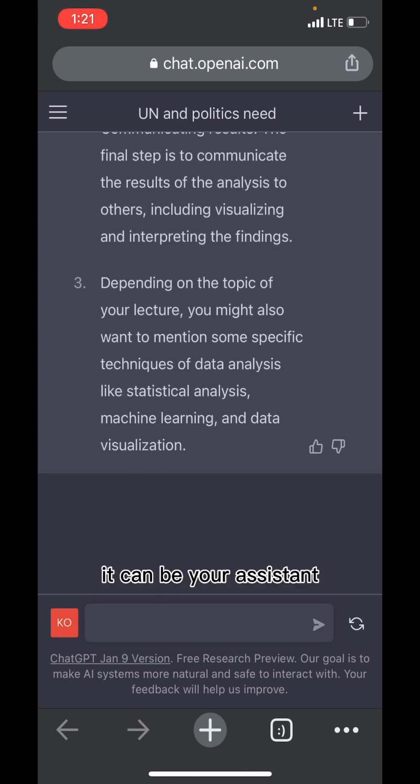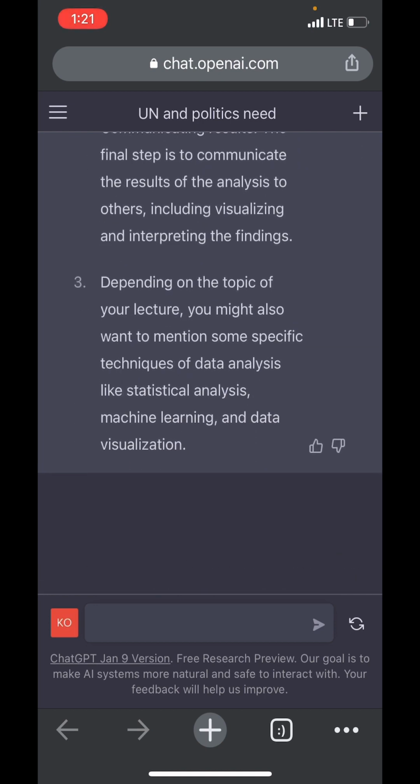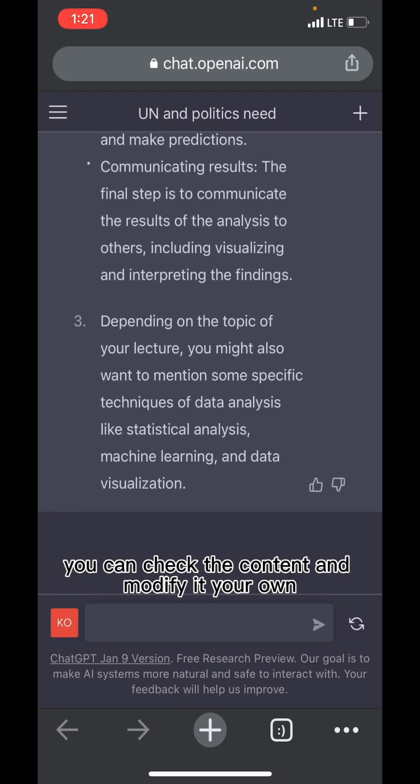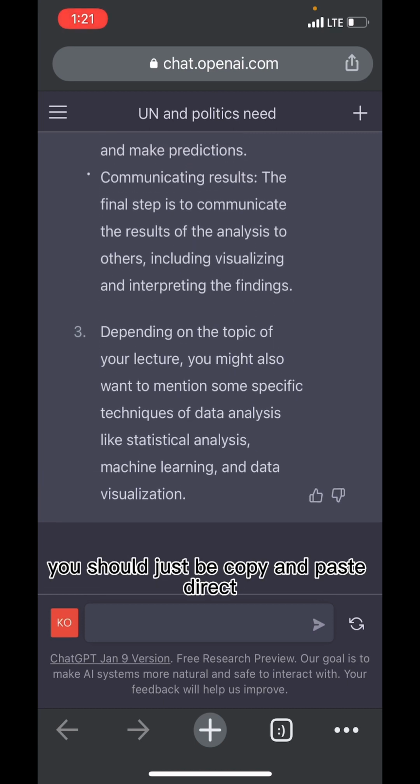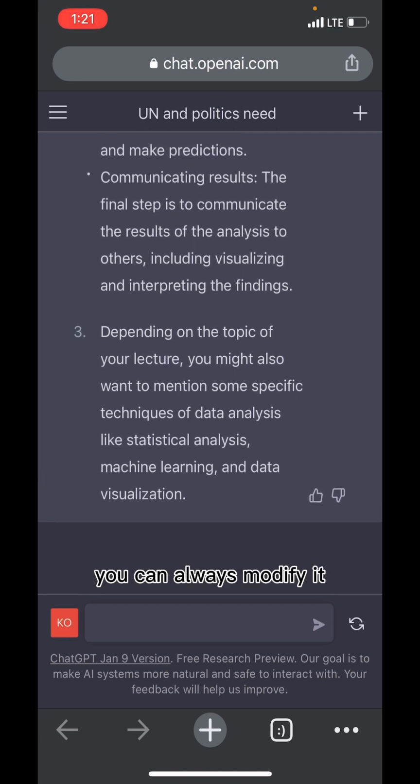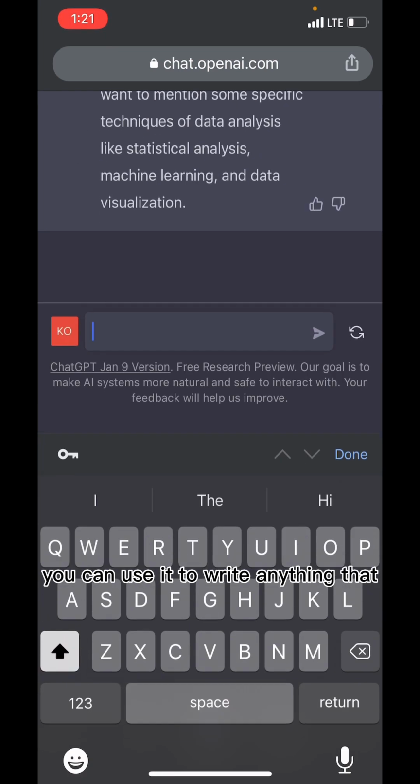Like I said, it can be your assistant, it can be your writer, but most of the time you should check the content and modify it to your own, do it to what you like. It does not matter that you should just copy and paste directly. You can always modify it. So the same thing, you can use it to write anything.